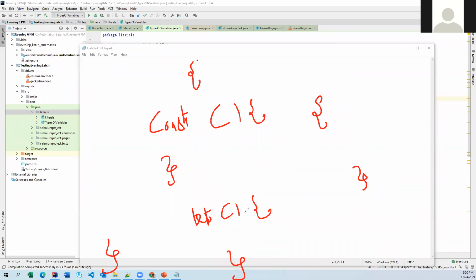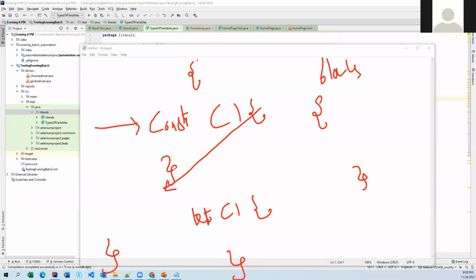If you notice, for each and every member there is an open and closed curly brace. For constructors we have open and closed curly braces, for blocks we have them, and for functions also we have open and closed curly braces. Now, if you declare a variable within these curly braces, that is nothing but a local variable.